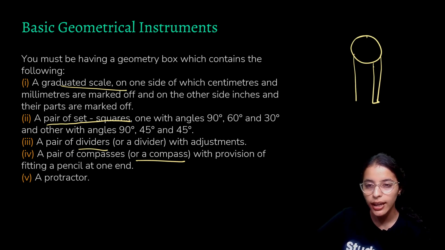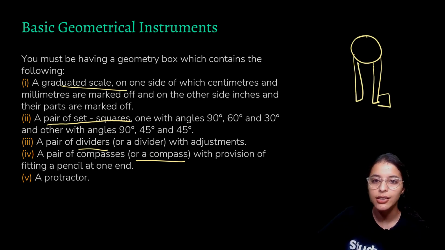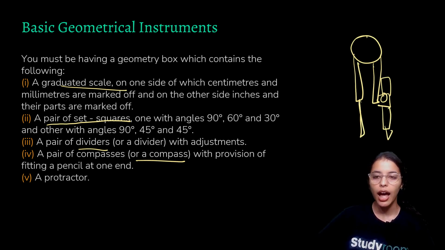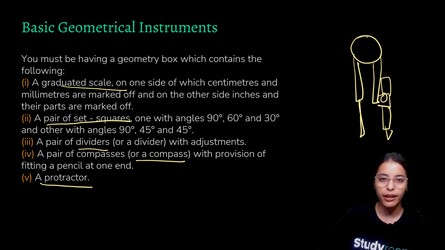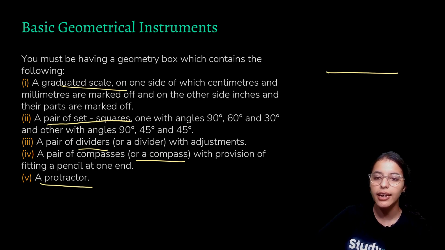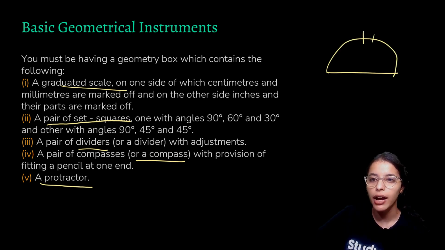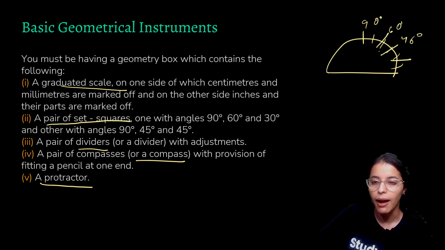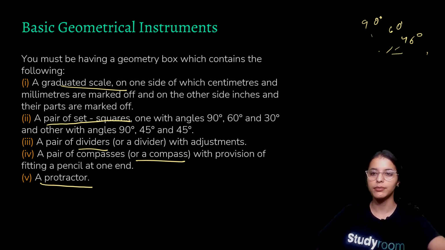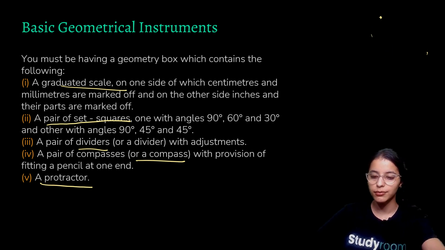It has two legs, but at one leg there is a holder for a pencil, a pencil space, and on the other end it is a needle. And the last thing that we have is a protractor, or as you might be calling it, a D, because it looks like a D and it has angles marked over here. This is 90 degrees, this might be 60 degrees, this is 45 degrees, and 30 degrees, all the angles are marked over here.